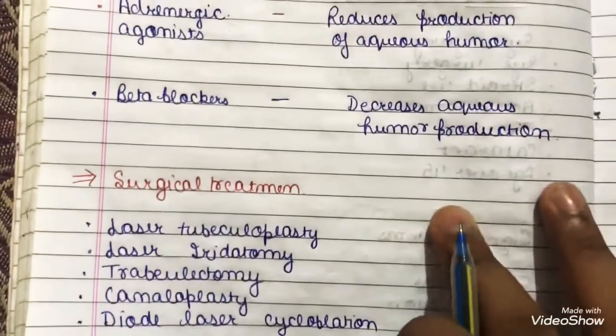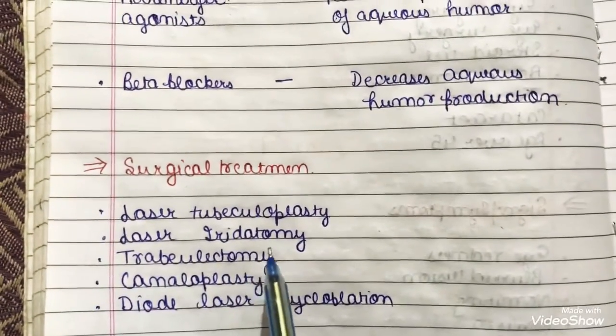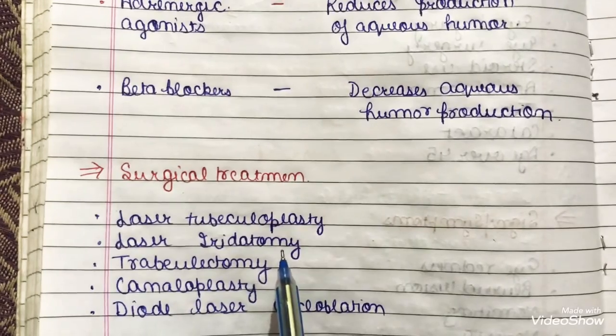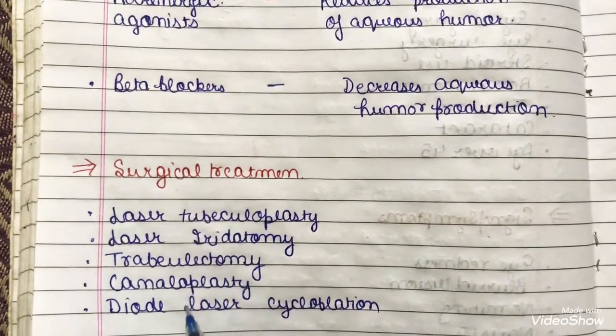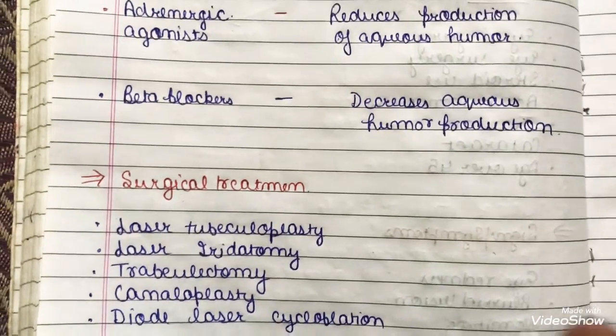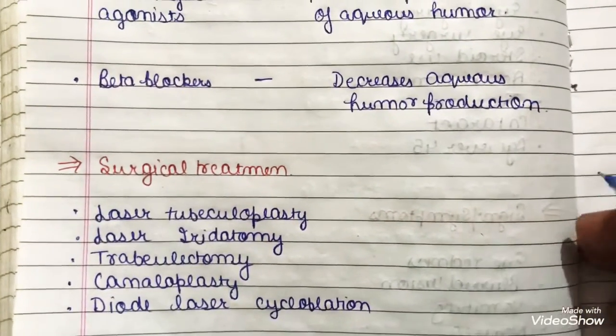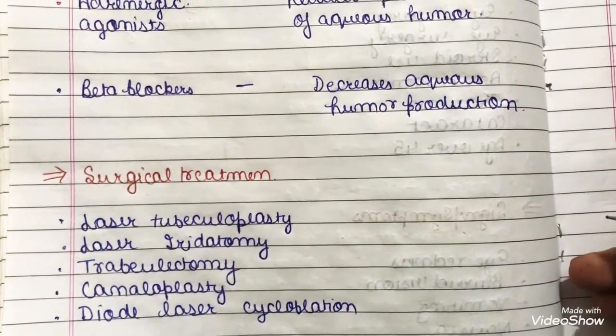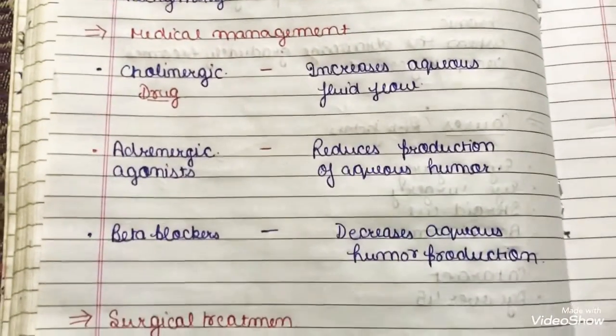Now the surgical treatments used are laser trabeculoplasty, laser iridotomy, trabeculotomy, canaloplasty, and diode laser cyclophotocoagulation. These are all the surgeries used in the treatment of glaucoma. This was all about glaucoma.